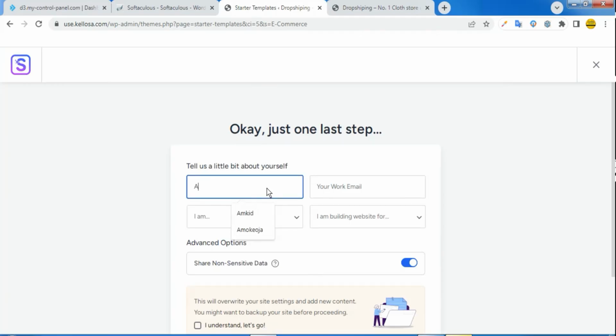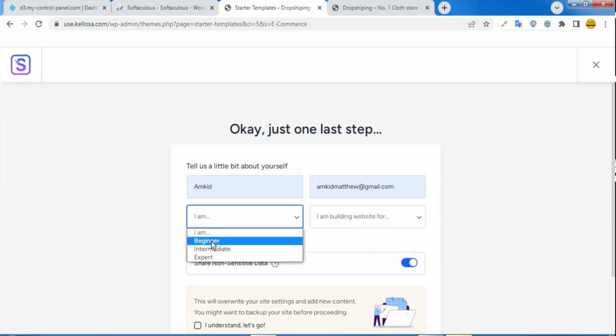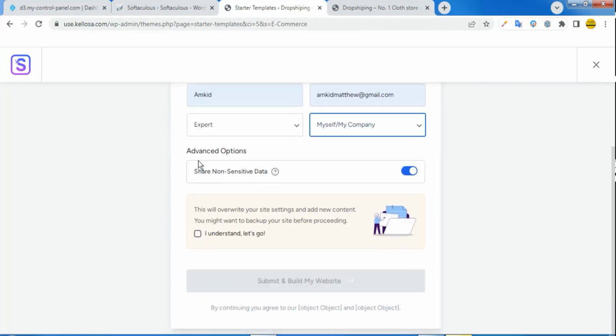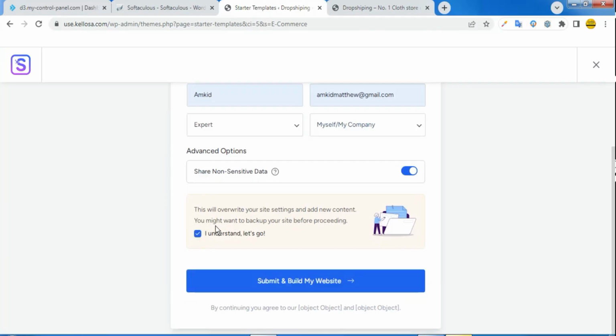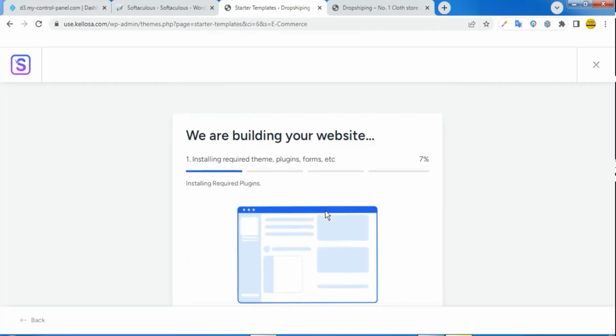So I'm just going to enter my name, my working email. Let me just enter this for now. I can simply pick intermediate or simply pick expert. All those don't really define the website you want to build. So I'm building for myself and my company. So I understand. Let's go. So submit and build my site. So stay tuned as this thing performs magic and builds your site for you.